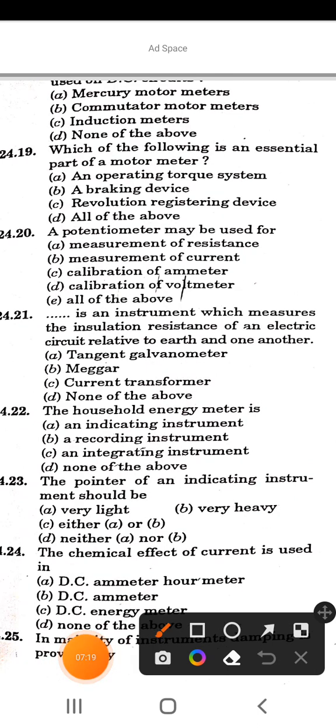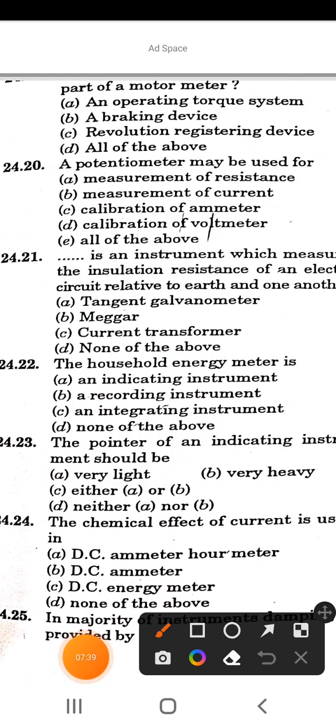Now next is, which of the following is an essential part of a motor meter? So the options are operating torque system, a braking device, revolution registering device, and all of the above. So the correct answer of this question is option D, all of the above.